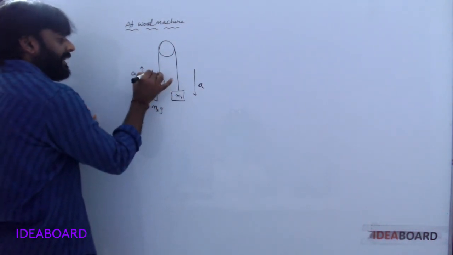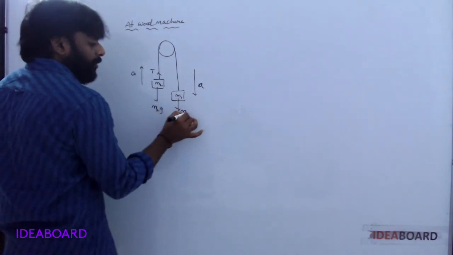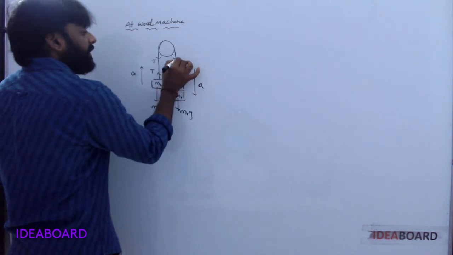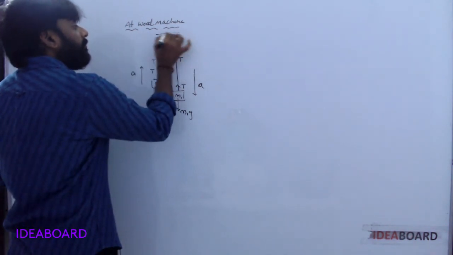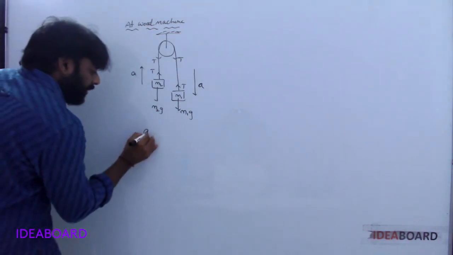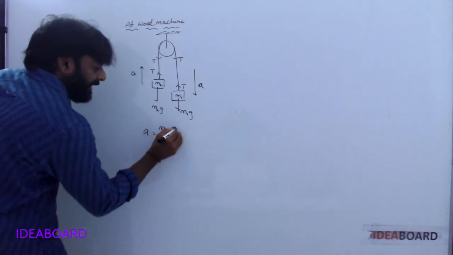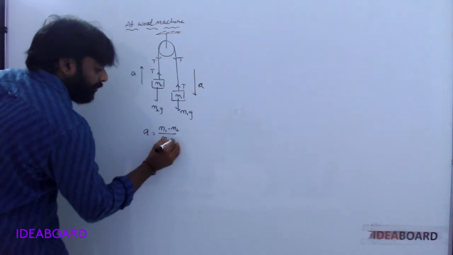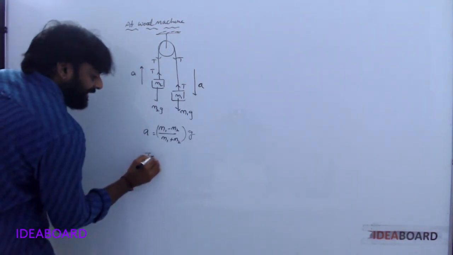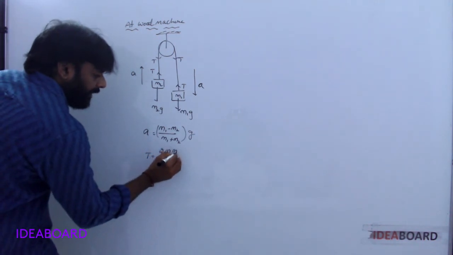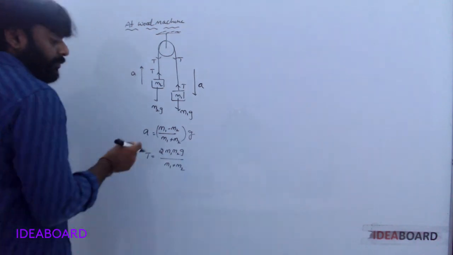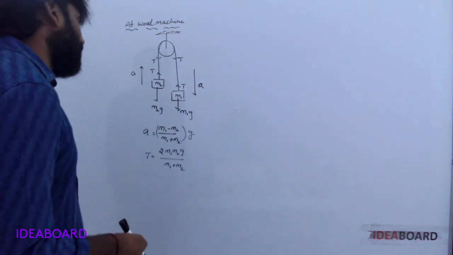M2G downwards, tension upwards. M1G downwards, tension upwards. Understood? Okay. Here acceleration is equal to M1 minus M2 by M1 plus M2 into G. Tension is equal to 2 M1 M2 G by M1 plus M2.